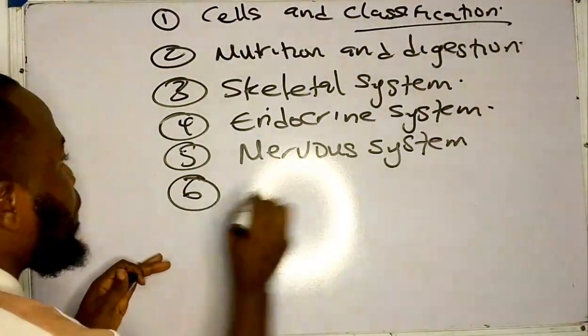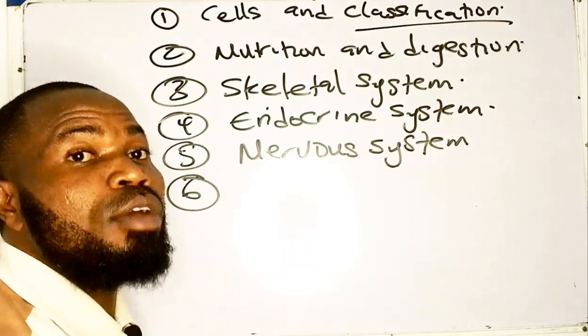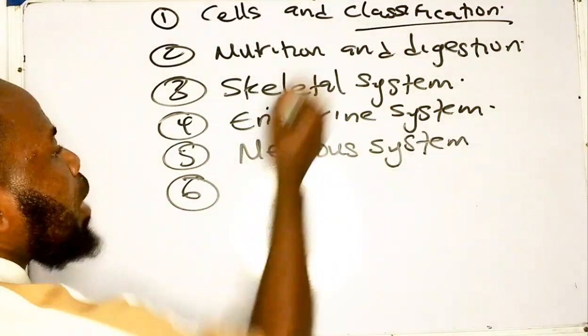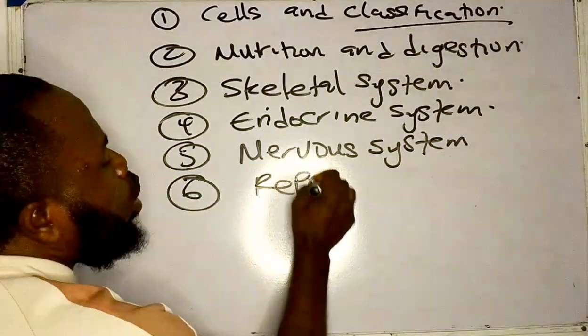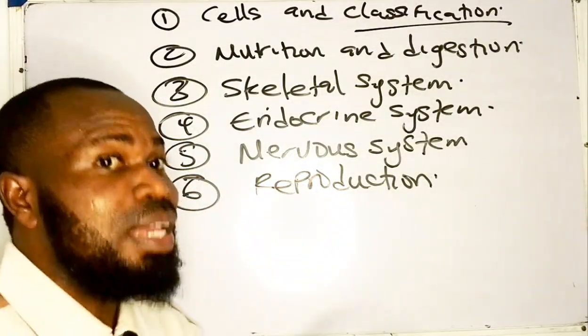Now, number six topic that you need to focus on again is, which other topic is that? People run away from it. Which topic is that? That topic is reproduction. I know you are thinking, reproduction, I would like this topic, it is sweet.